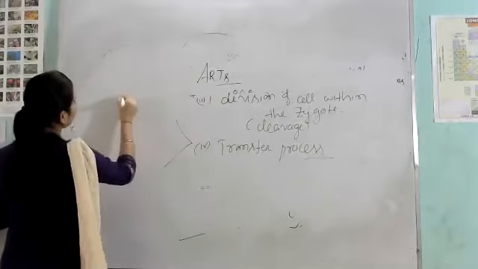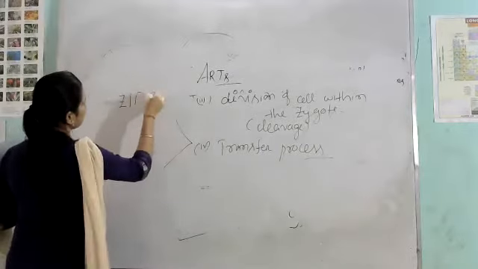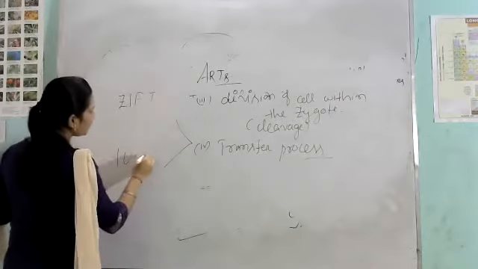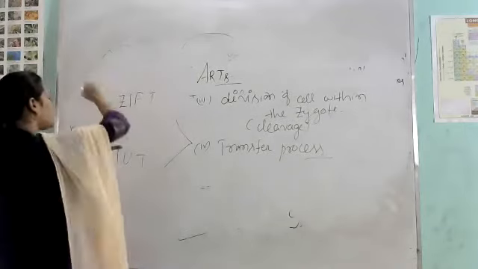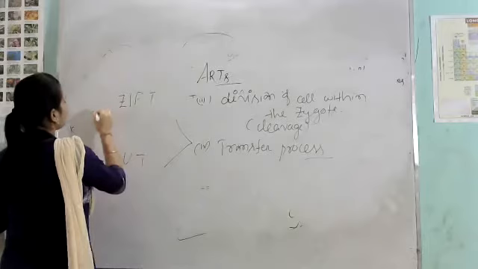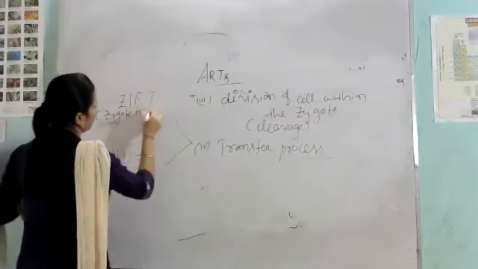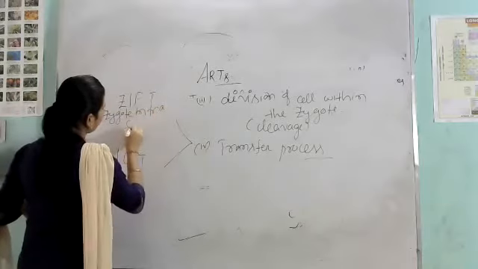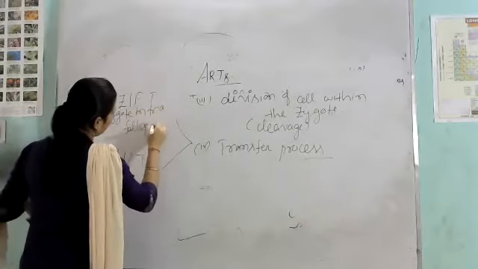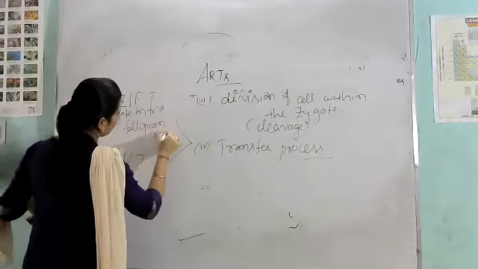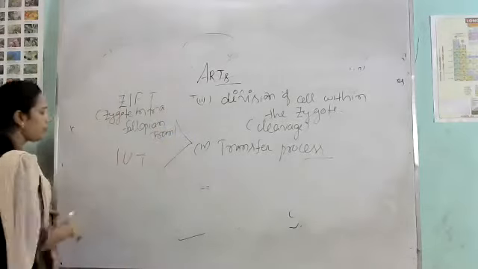The first one is ZIFT and the next one is IUT. What is the abbreviation of ZIFT? Zygote intra-fallopian transfer. Then what is the abbreviation of IUT?